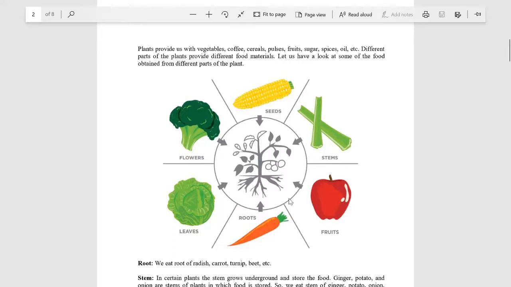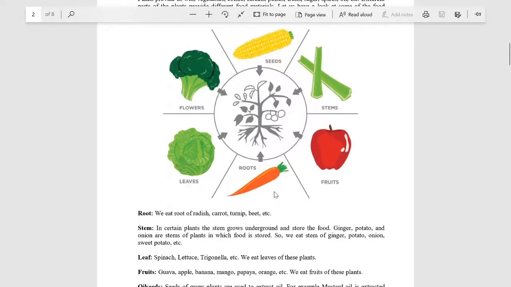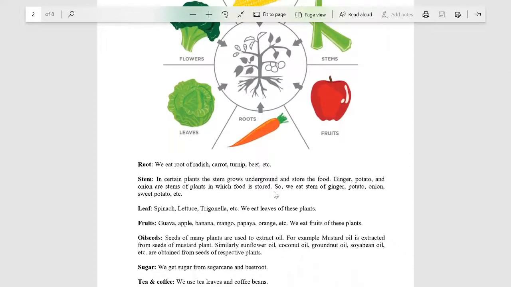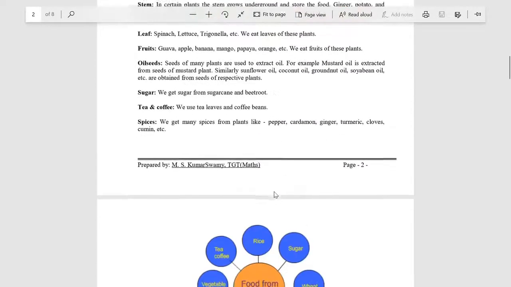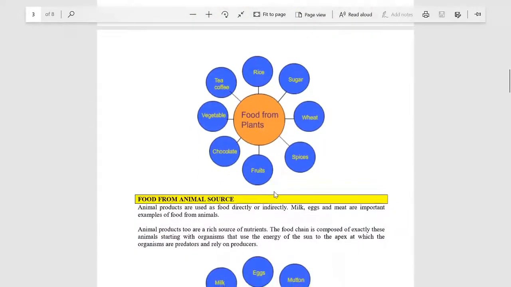It is a root part, carrot. And cabbage is a leaf part, and broccoli is a flower part of a plant. So different parts are used for eating and making the dishes we make in our houses.